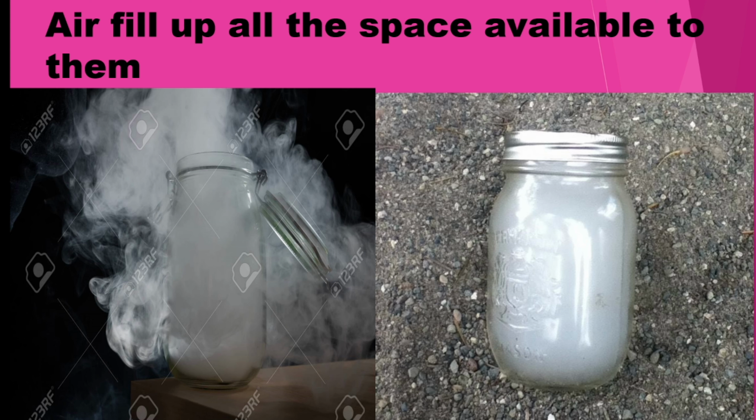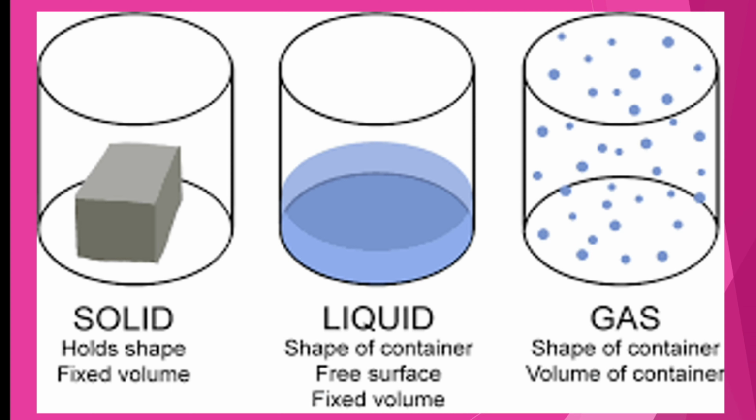That is because the molecules move far apart. It does not have a definite shape and it does not have a definite volume. Okay, no definite volume. Wherever you pour, it goes and occupies that particular shape. That is about the gas. This is solid. Second one is liquid. The third one is gas.